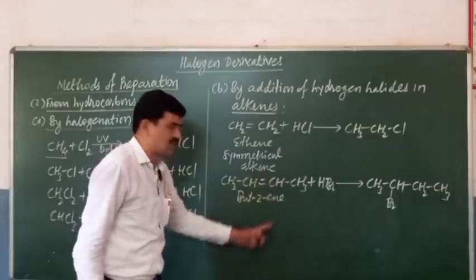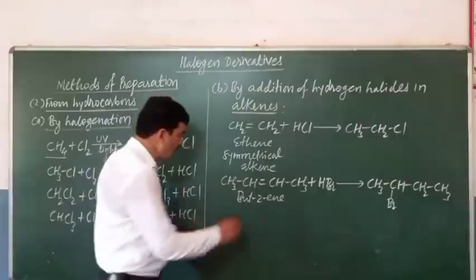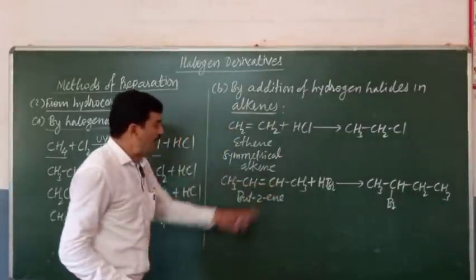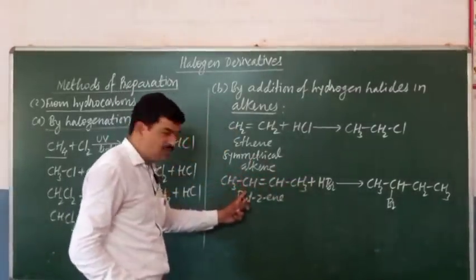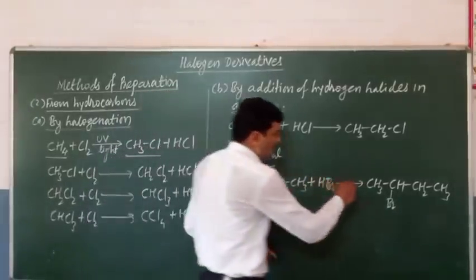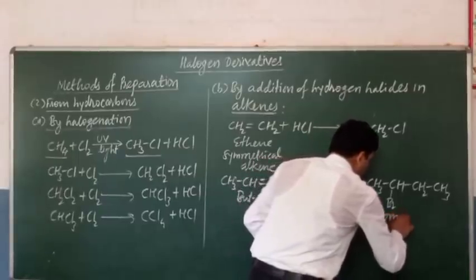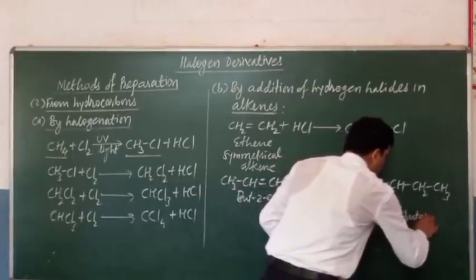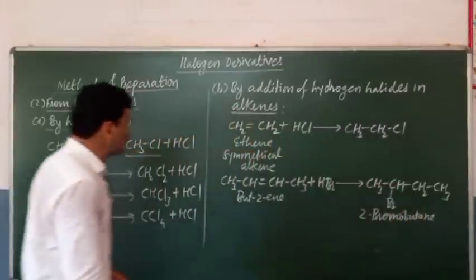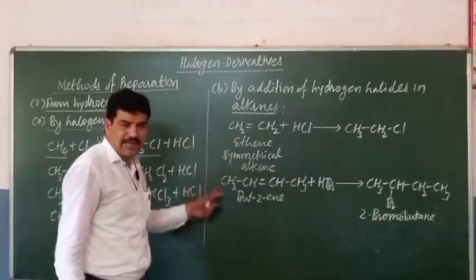There is no choice as to which carbon the hydrogen or the halogen will combine with. The hydrogen can combine with either carbon atom, and the halogen will combine with the other, and therefore a single product, 2-bromobutane, is formed. So only a single product is formed when we add any hydrogen halide to a symmetrical alkene.